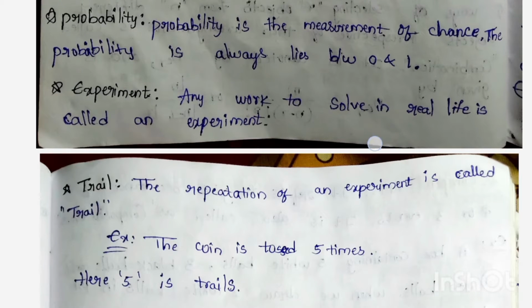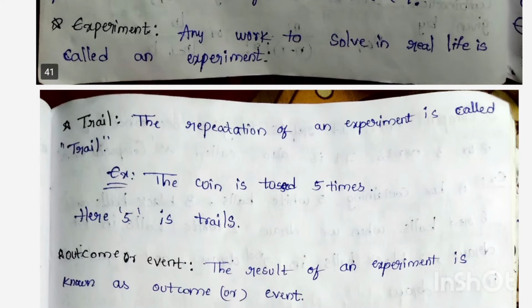Today we are learning about probability. Probability is the measurement of chance. Probability always lies between 0 and 1. So we have to know some definitions and terminology in probability, which is very important for business statistics.